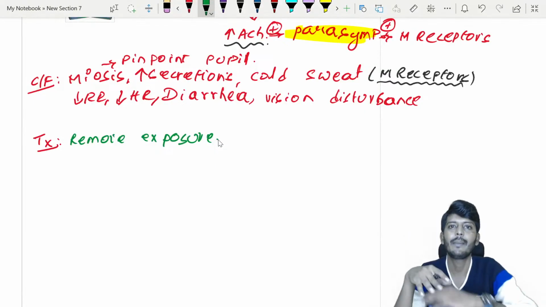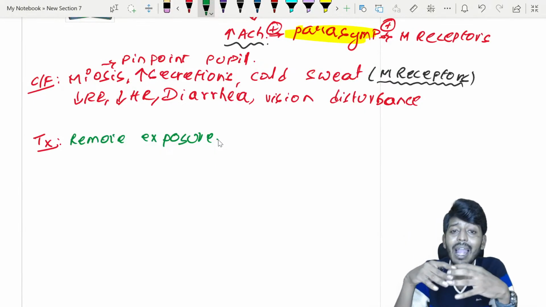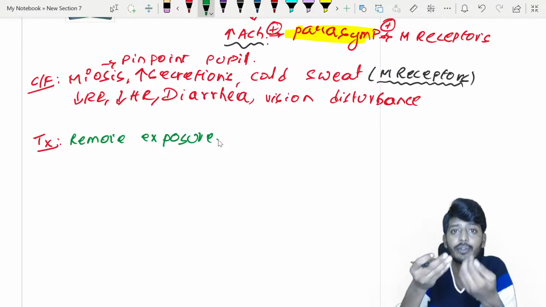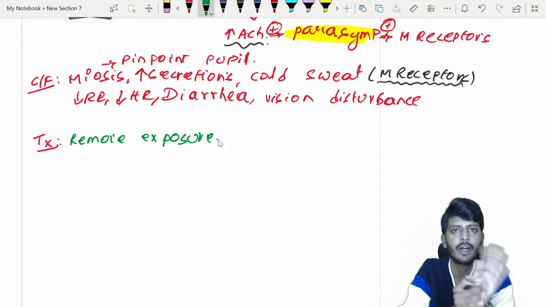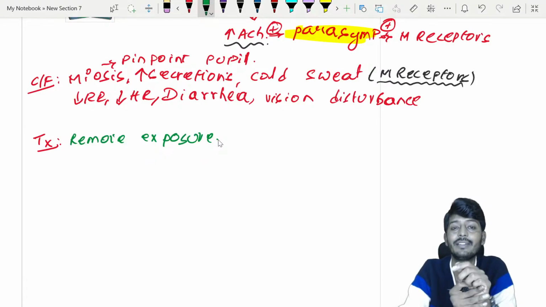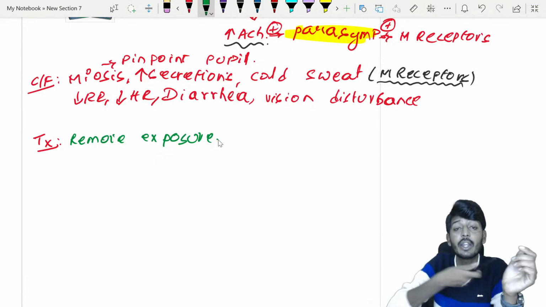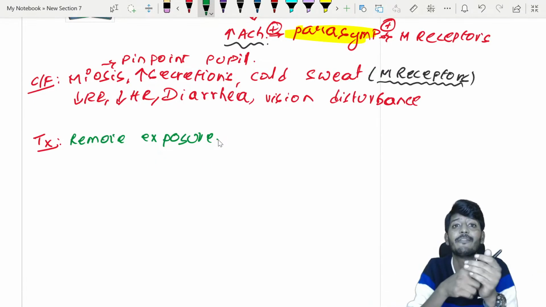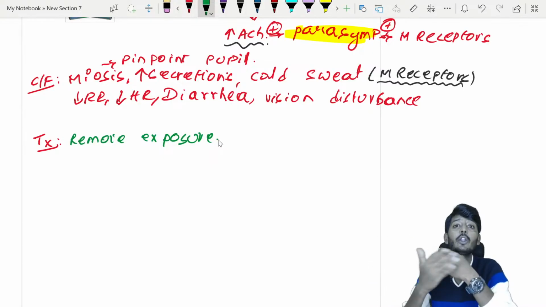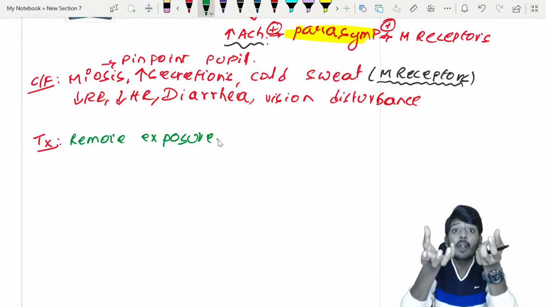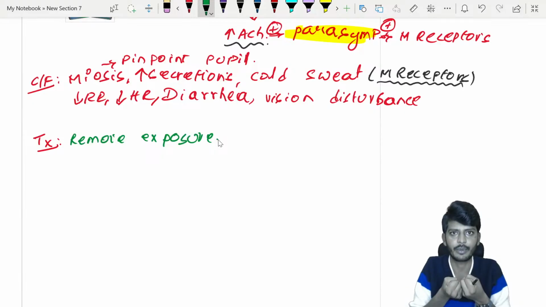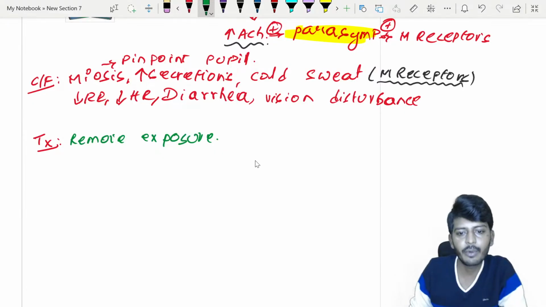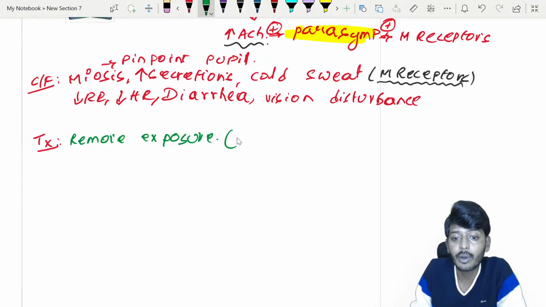Organophosphate is not always swallowed. Sometimes farmers are spraying in the field, and because of the wind, organophosphate poison falls on the skin. From the skin, organophosphates will get absorbed. This is a very important point. From the skin, what can get absorbed? Organophosphate. Remove the exposure because organophosphates can get absorbed from the skin.